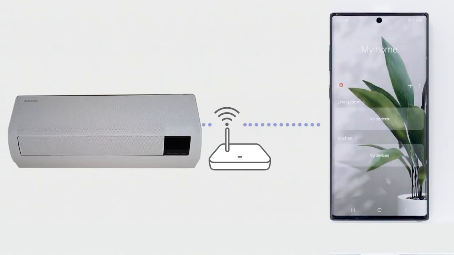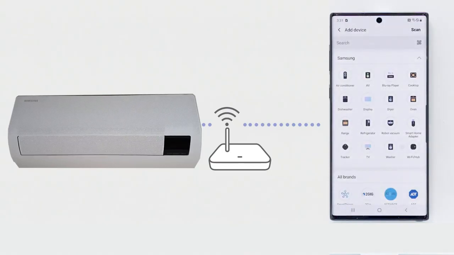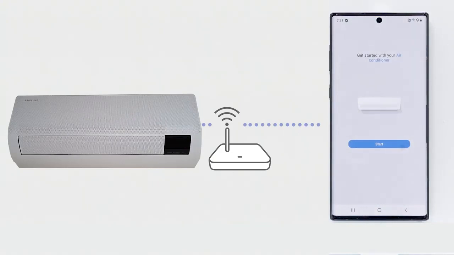Tap the plus button and select Add Device on Home View. Select air conditioner and room air conditioner in order. Tap the Start button. Select your preferred location and room for the air conditioner.